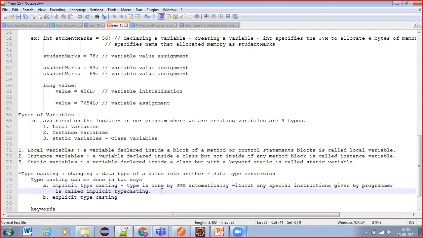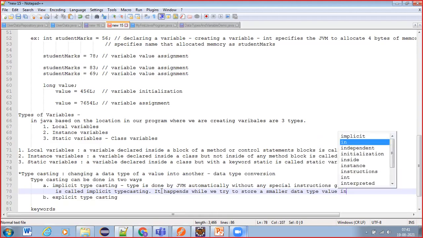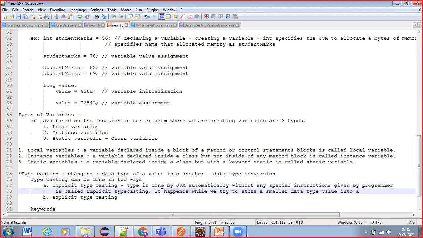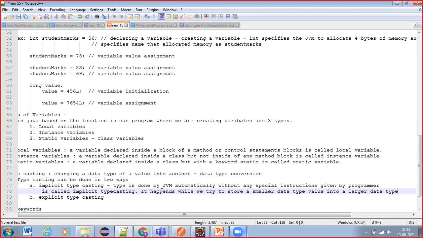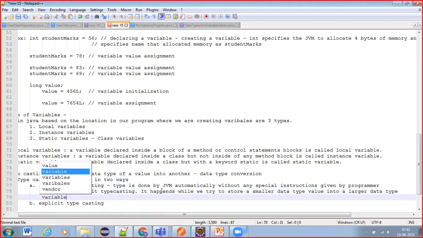And when it happens, while we try to store a smaller data type value into a bigger or larger data type variable.